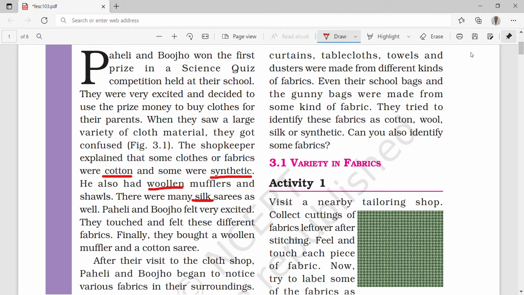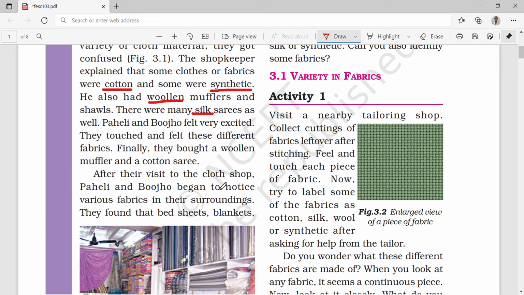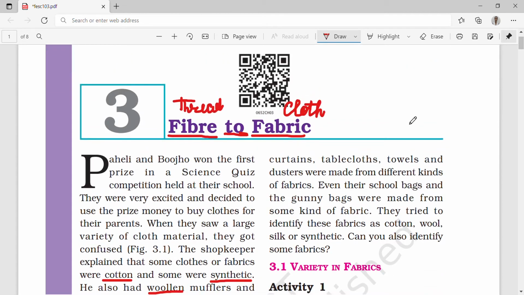After their visit to the clothes shop, Paheli and Bujo began to notice various fabrics in their surroundings. Okay, this happens a lot: when we see something outside, we try to find it in our home too. So they also found that bed sheets, blankets, curtains, tablecloths, towels, and dusters were made from different kinds of fabrics.